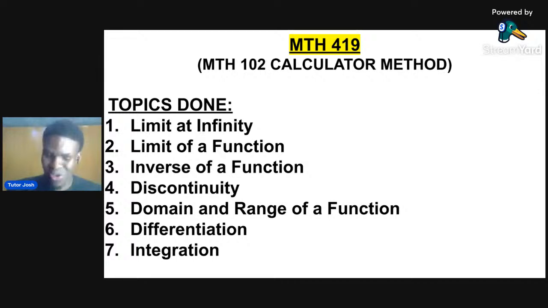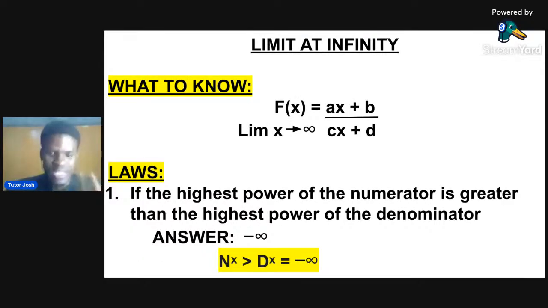All right, so we'll move over to limit at infinity. You'll be given a question like this: f of s is equal to as plus b divided by cs plus d, and they will tell you limit s tends to infinity. Now, I have 3 laws. Please pay rapt attention, don't get distracted because we just started.